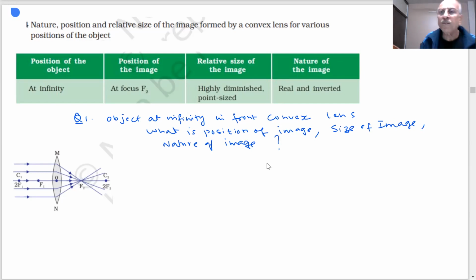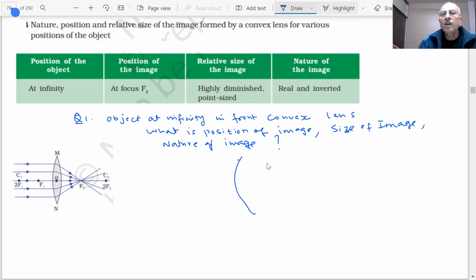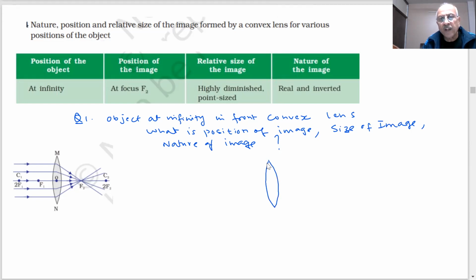How will we draw now? We have 3 rules. Out of this, we can use any 2 rules, students. Let me draw a better picture. If this is my convex lens, student, first thing I do is take the optical center.